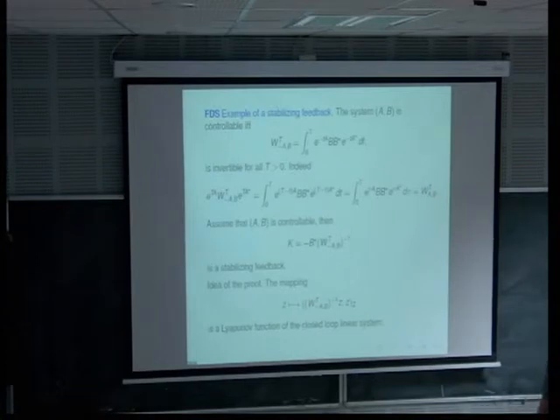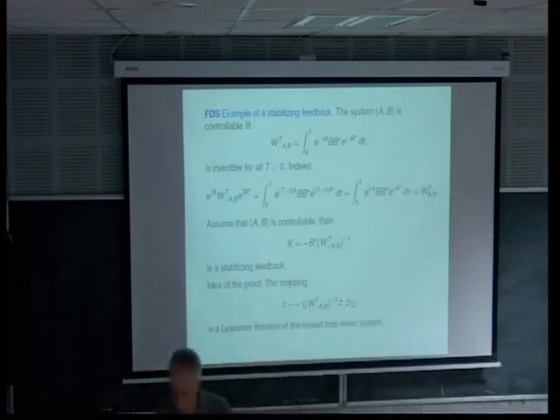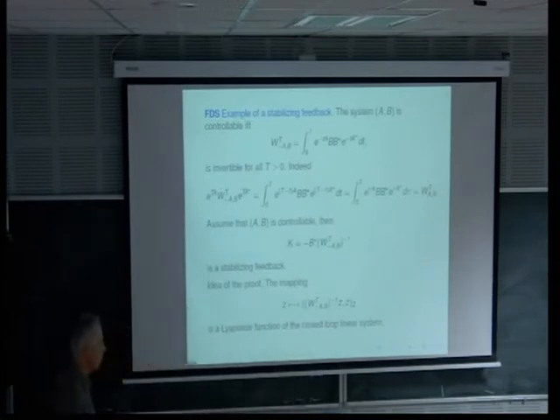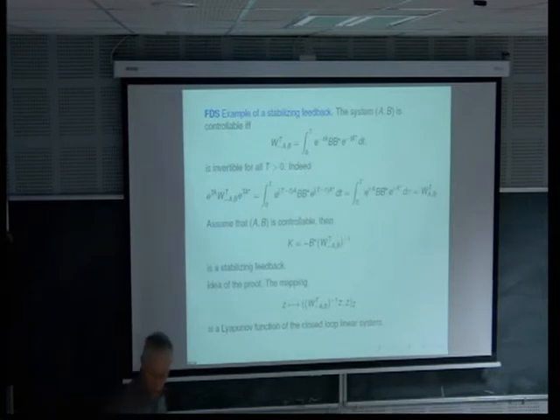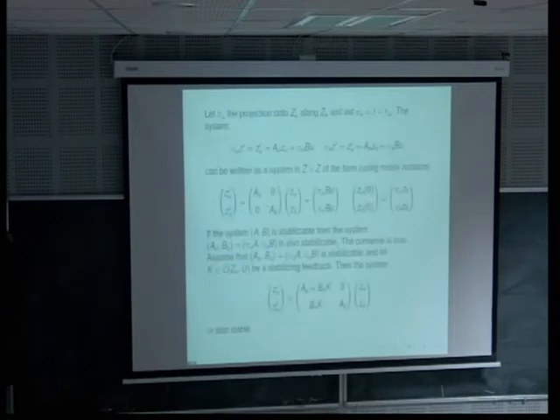But under this condition, I can take this operator, with the sign minus, and it's enough to stabilize the system. And the proof is not complicated. It consists in showing that this function is a Lyapunov function for the closed loop system. I have not written it, I will write it later.